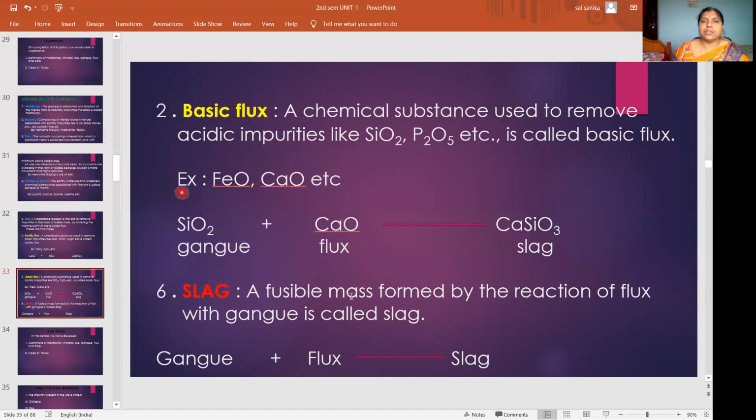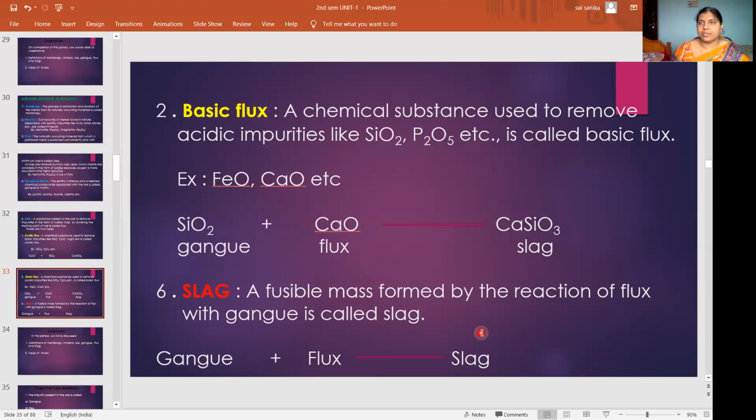Due to that reaction, you get one fusible mass, and that fusible mass is nothing but slag. That means the impurity is removed in the form of slag.